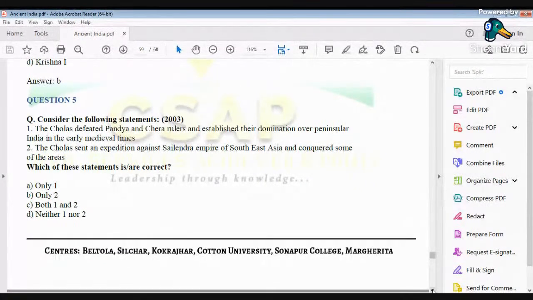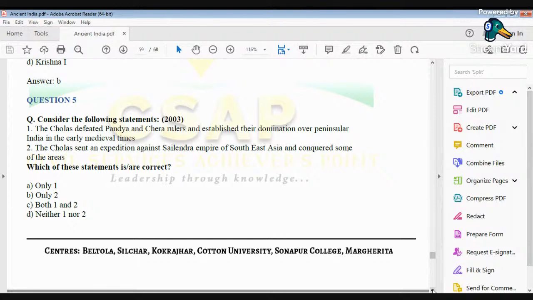The second statement is that the Cholas sent an expedition against the Shailendra Empire of Southeast Asia and conquered some of the areas. The right option in this case has to be option C, because both the statements are correct. It's a fact that the Cholas defeated the Pandya and Chera rulers and established their domination over peninsular India in the early medieval times.